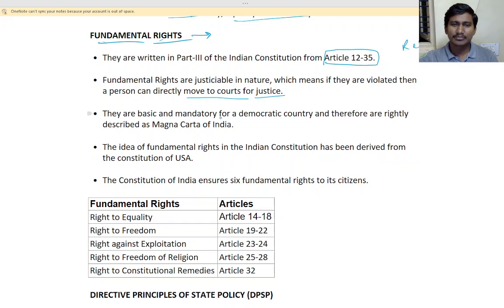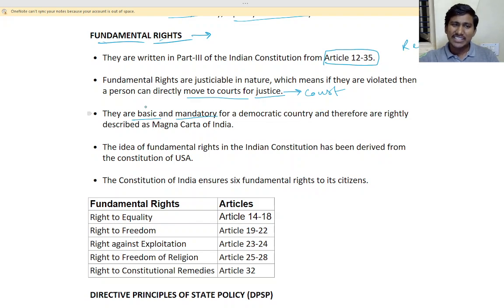Sir, what is meant by justice? Justice means getting what is right and wrong decided in front of the court. Court will decide, isn't it? That is the justice in the court.